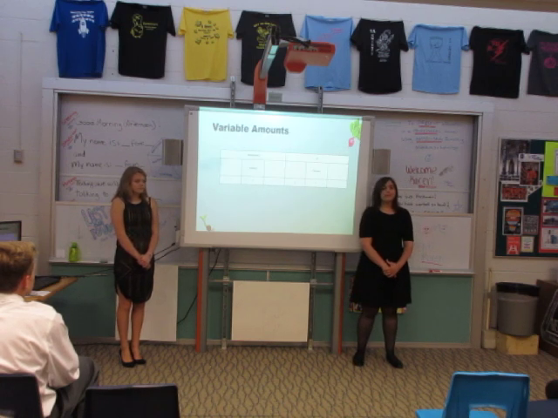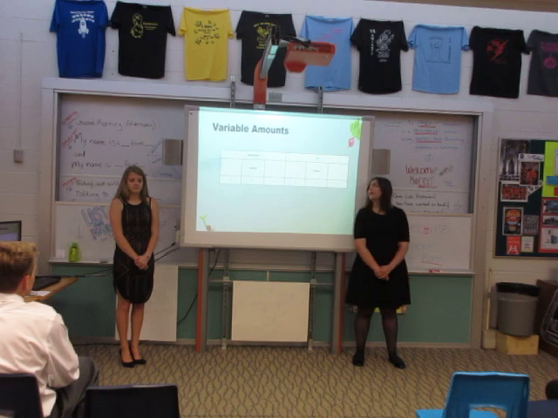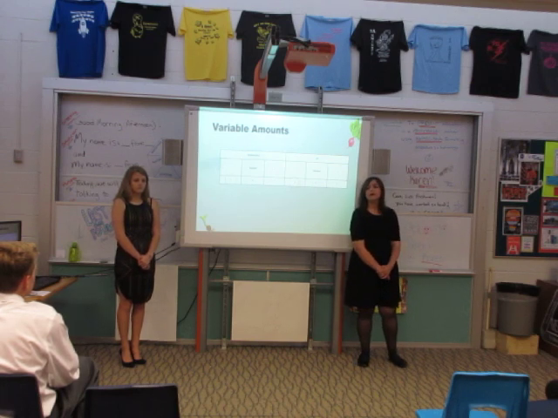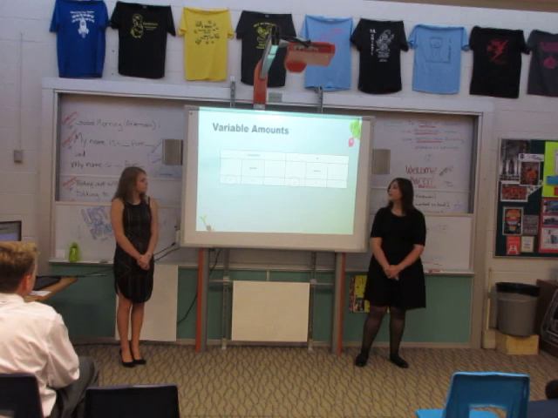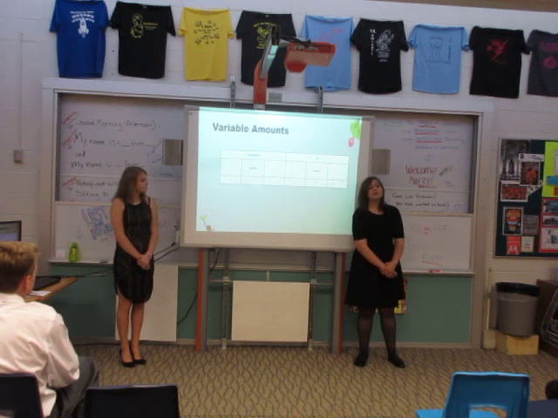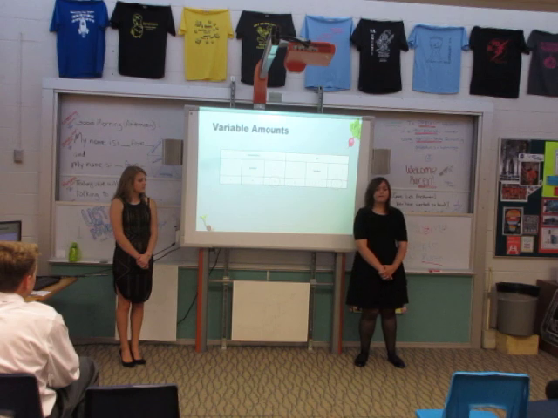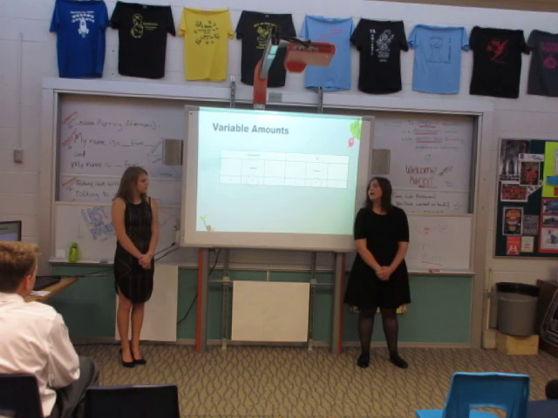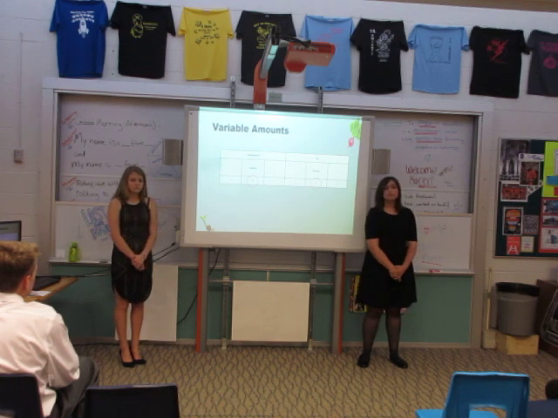Variable amounts. These are the amounts that were used in our experiment. So for the minus amounts, 0.3 milliliters of potassium were poured into the water, and the pH was lowered to a level of 3. For the high amounts, there was 0.7 milliliters of potassium in the water and a pH level of 7. And for the standard, 0.5 milliliters of potassium were used, and the pH was at level 5.